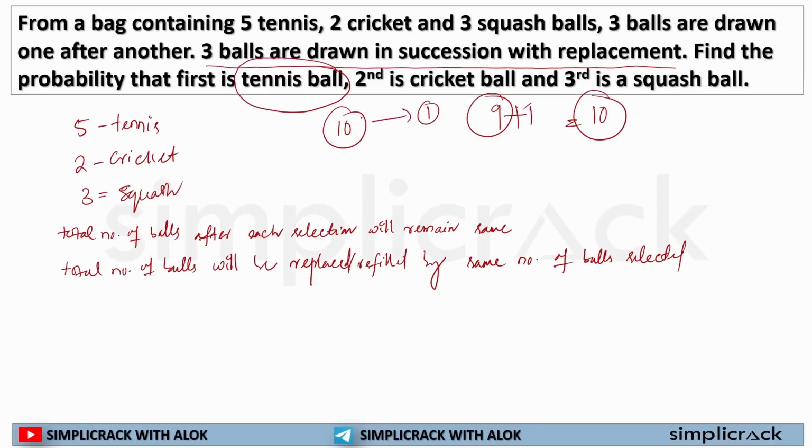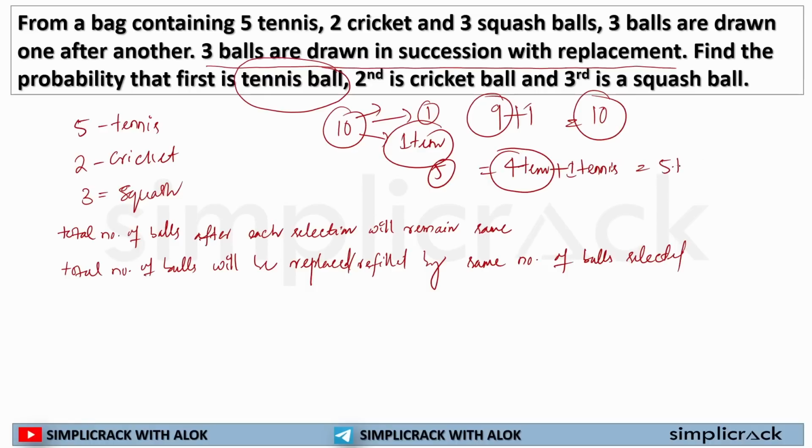Now the second scenario. In the first case, I was selecting one tennis ball out of 5 tennis balls. So when I select one tennis ball out of 5, I will be left with 4 tennis balls. But before the selection of the second ball, this tennis ball will be refilled with another tennis ball.